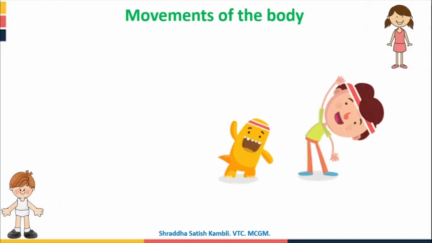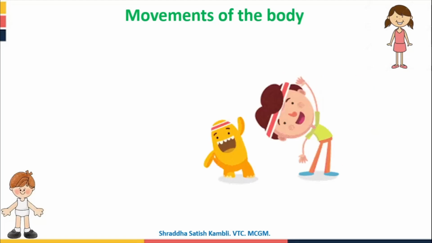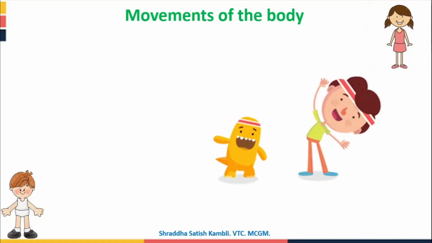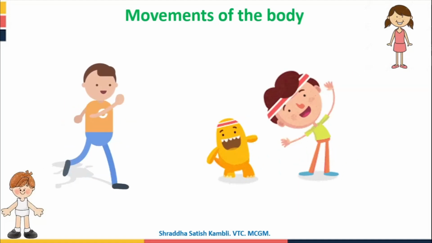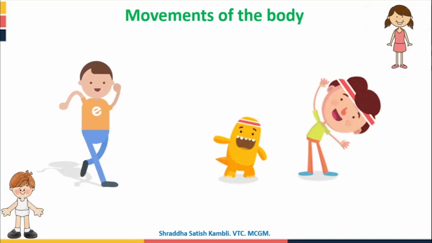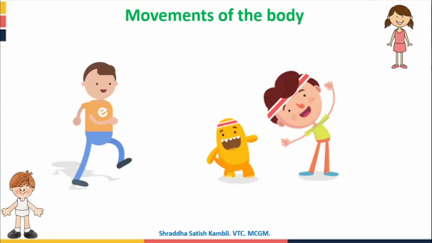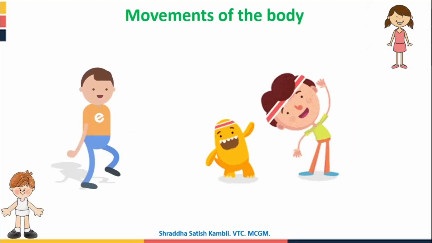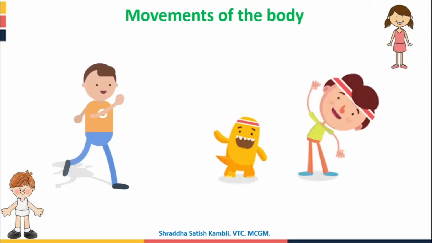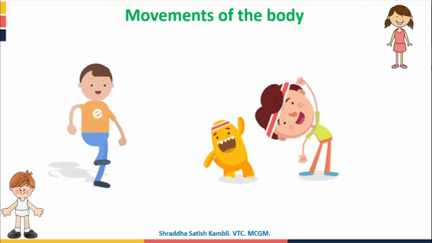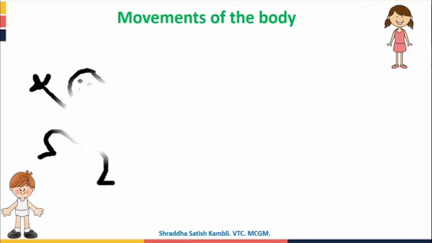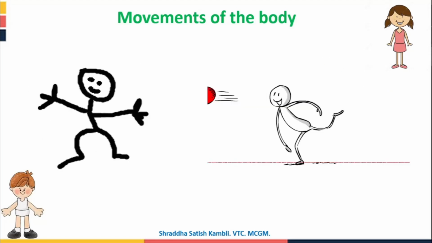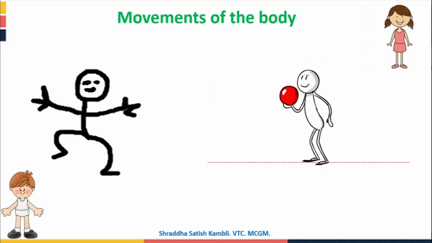Alright, now we will go to a new term. We will talk about movements of our body. This is a long part, children, so I will just introduce what it means. Movement of a body means what, and then we will see which parts of the body are responsible for these movements. These are all movements. What are these people doing? The first person is walking, the next person is bending the body. These are some more movements. Someone is dancing, and someone else is throwing a ball. So these are all movements.